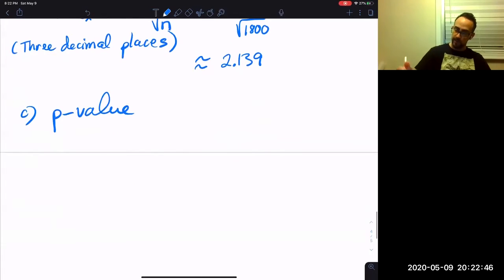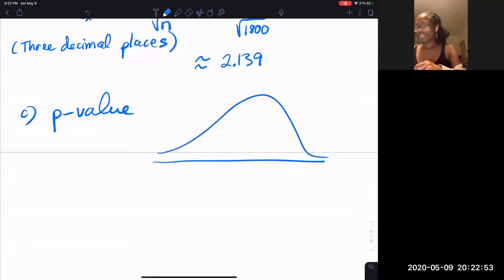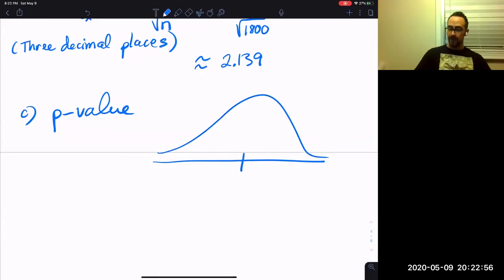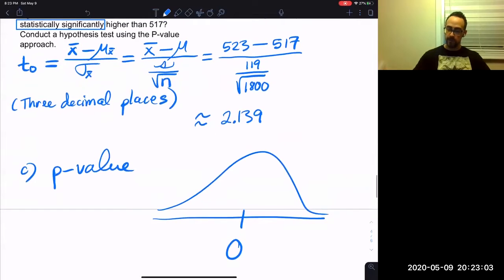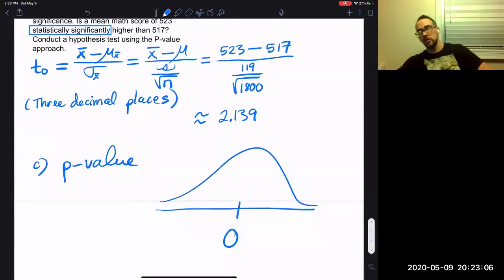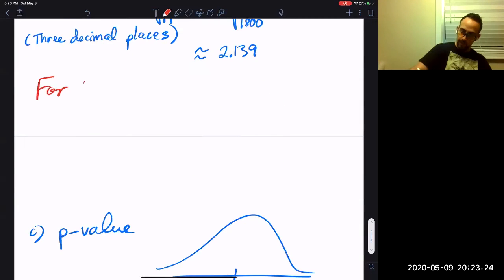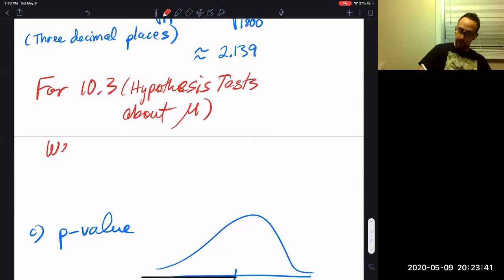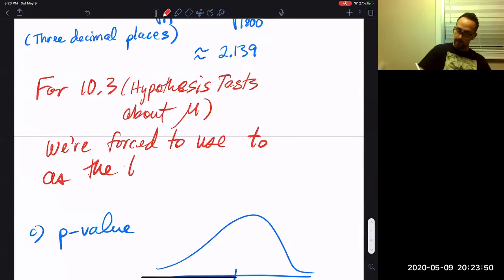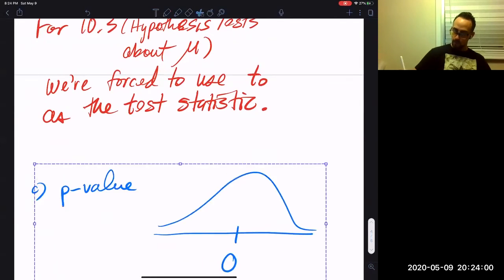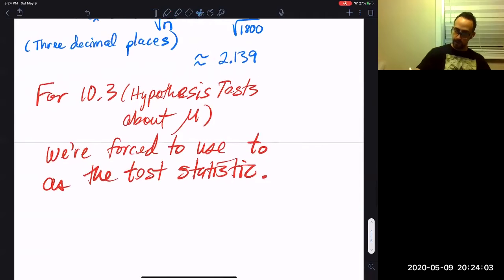Once again, how do we find the p-value? Here's a picture of the p-value for you to ponder. In the middle, I'm going to put 0 now because I have a t-score. Oh, I forgot I was going to show you why we have to use the t-score now and not x-bar. Let me show you that real quick. For 10.3, a hypothesis test about mu, we're forced to use t0 as the test statistic. Why is that?